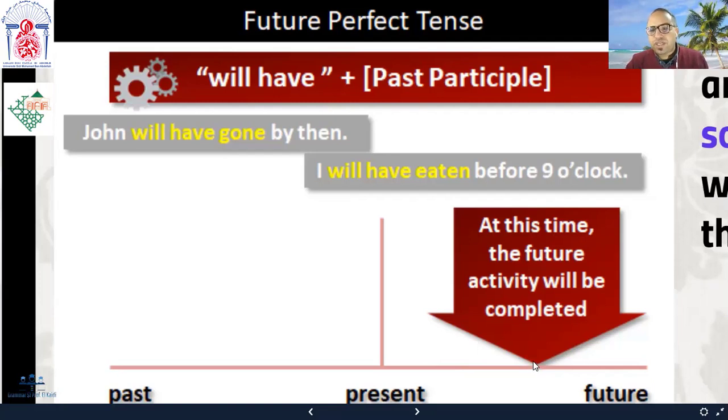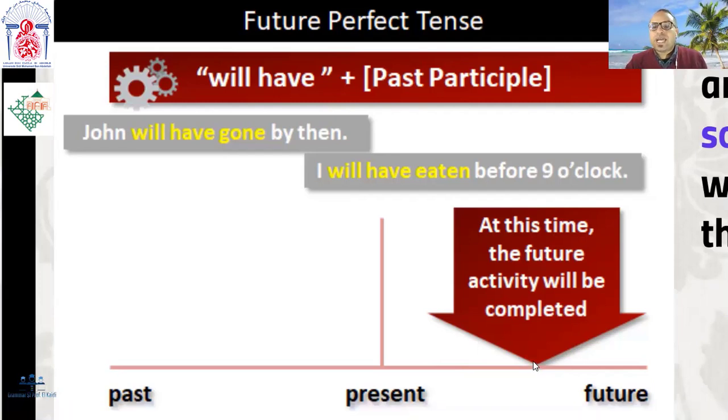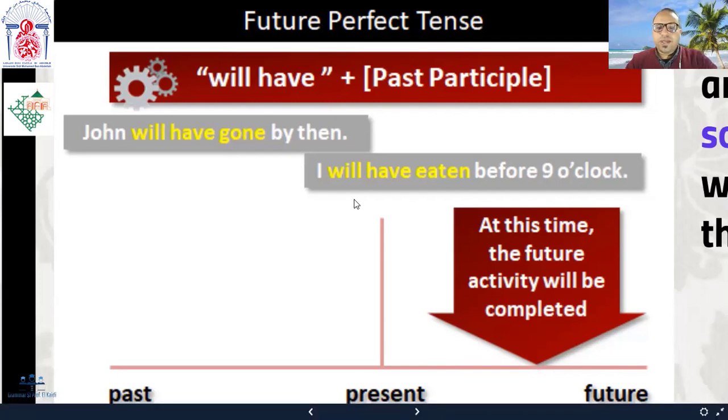So the future perfect, we use it to talk about a completed action before a certain time, a certain specific time in the future. This example here is better because we have a very specific time, which is 9 o'clock. I'll have eaten before 9 o'clock. So this is 9 o'clock, okay, in the future. I'll have completed eating here, before 9 o'clock, which is at the tip of this arrow, right?